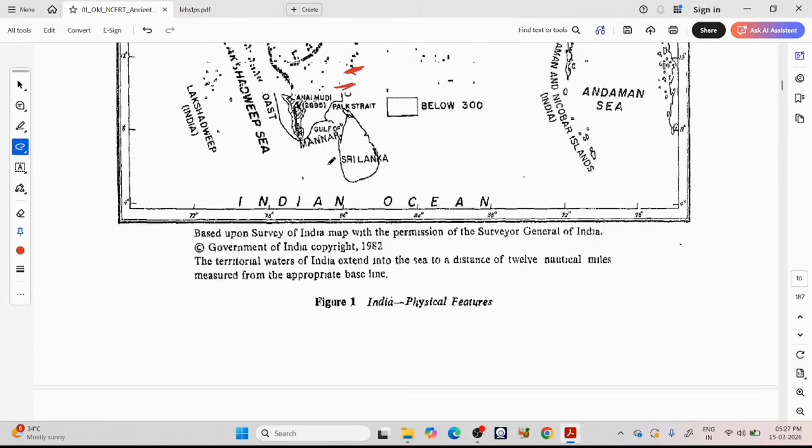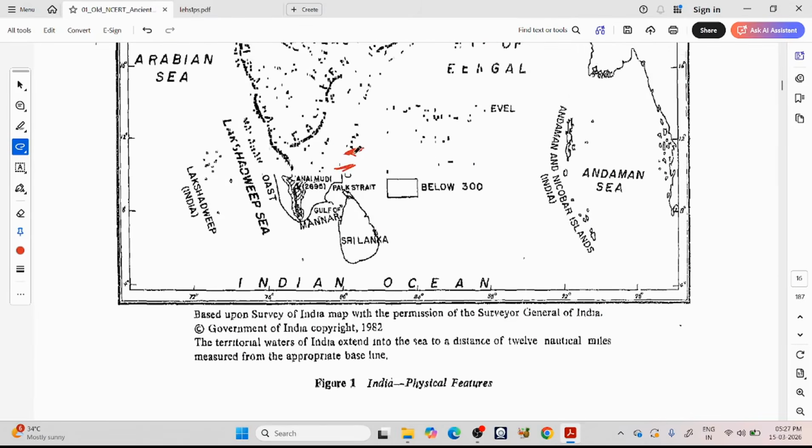So in this Coromandel coast, we are seeing many ports like Mahabalipuram, Arikamedu, and Kaveripatnam, etc.